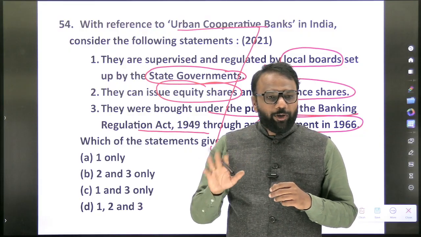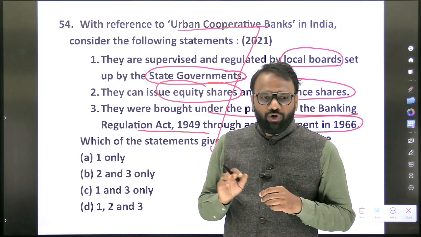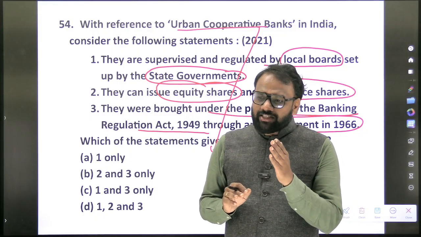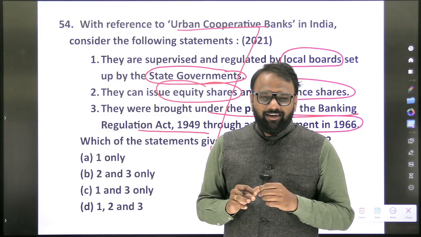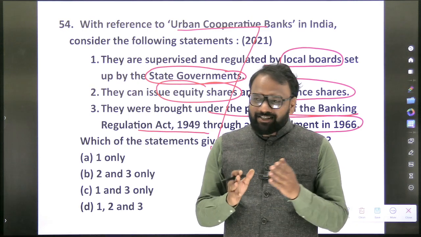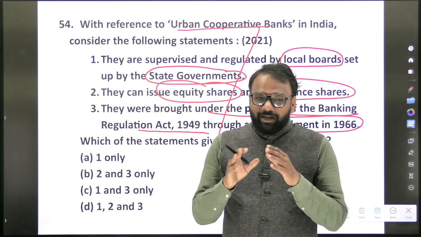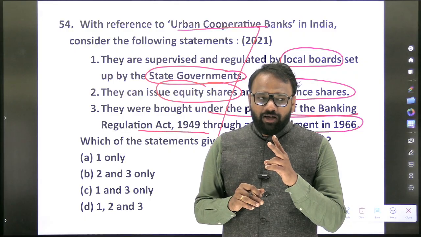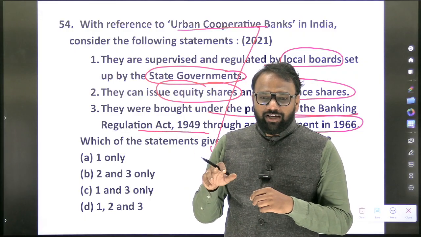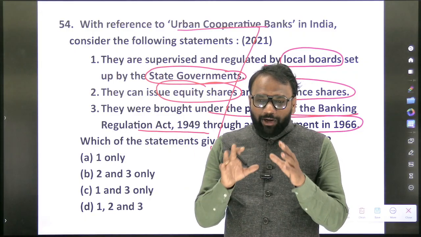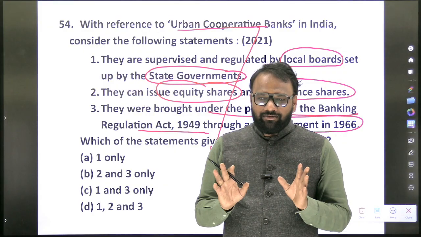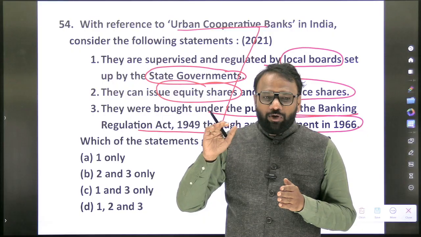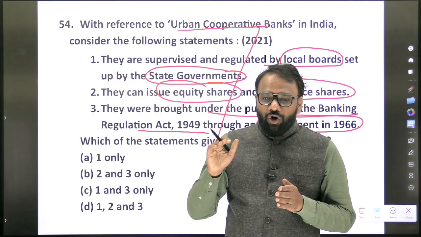Now it comes to cooperative banks. Okay, now regional rural banks, whether they are considered a scheduled commercial bank? Regional rural banks. Yes, they are considered scheduled commercial banks. Now it comes to cooperative banks. Okay, cooperative banks, there are two varieties. One is urban cooperative banks. Another one is the cooperative banks which deal with the rural areas. Okay, now here comes the three-tier structure. What is that? State cooperative banks, district central cooperative banks.